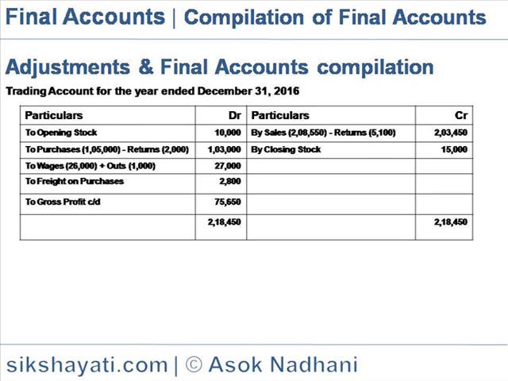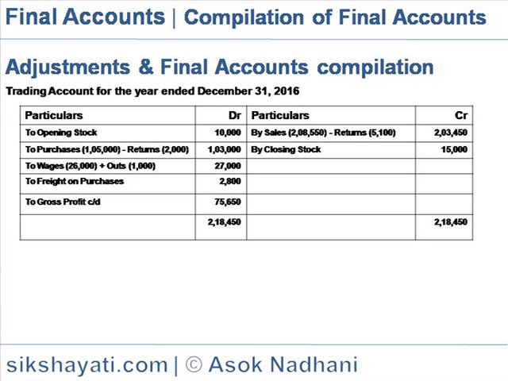From the above figures, we first compile the trading account for the year ended 31st December 2016. The credit side is sales 2,08,550 and sales return is 5,100. So the net amount of sales is 2,03,450 and the closing stock is 15,000.